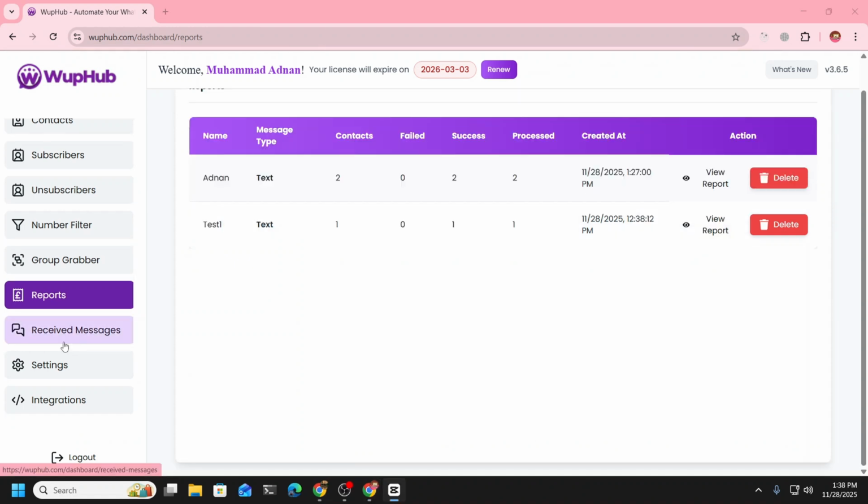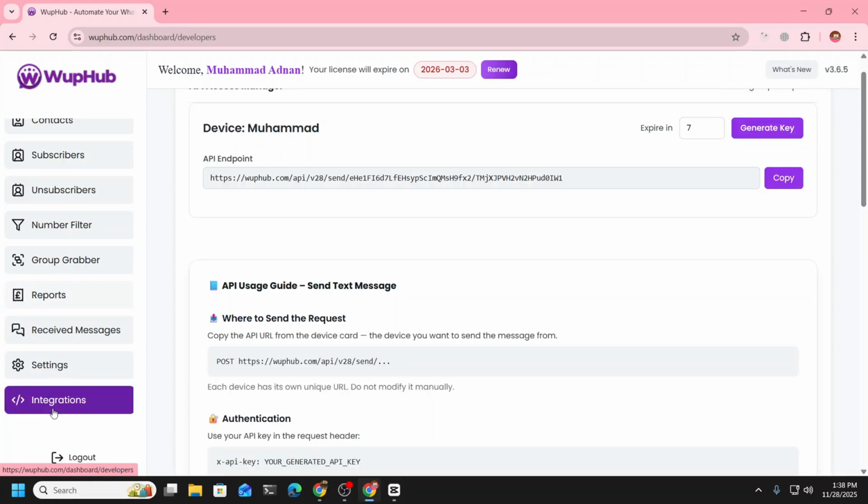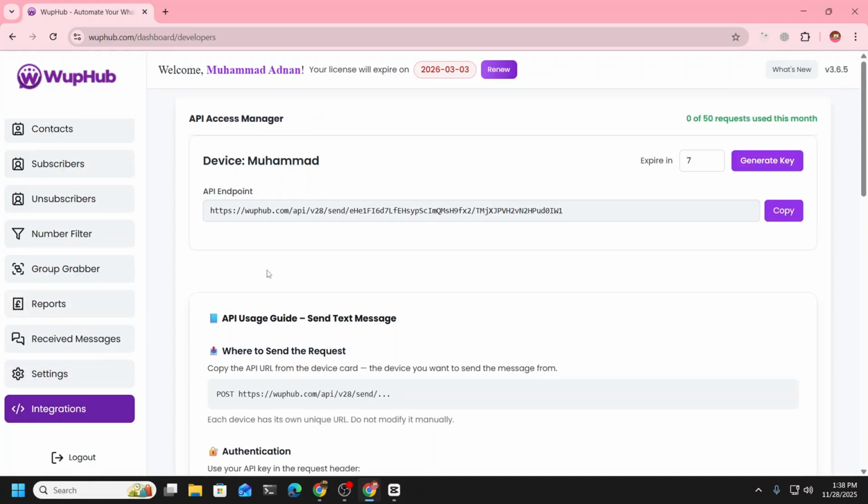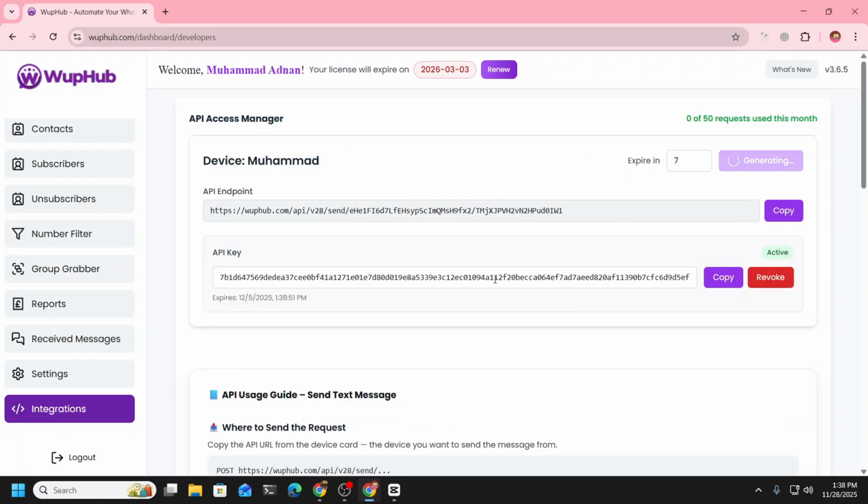Okay, the next thing is integration. This is for developers. If you want to use WupHub for just API access or anything else, you can use it as well. Here you can add an expiry date for the API key and generate it. It will give you an API endpoint and API key.